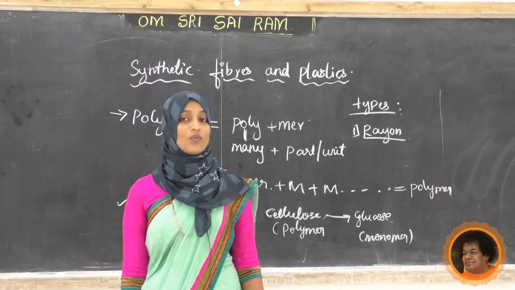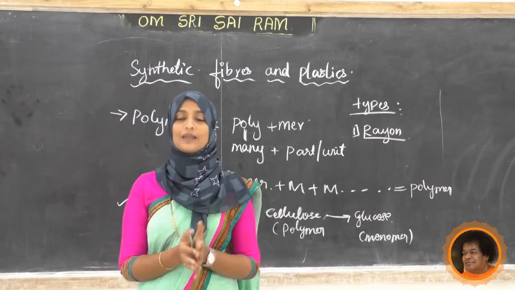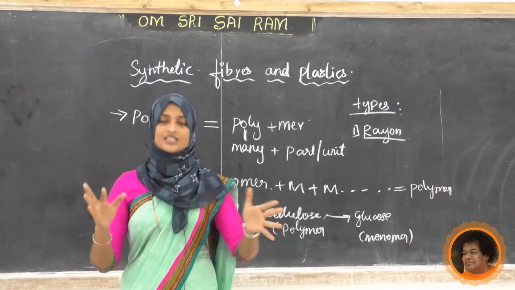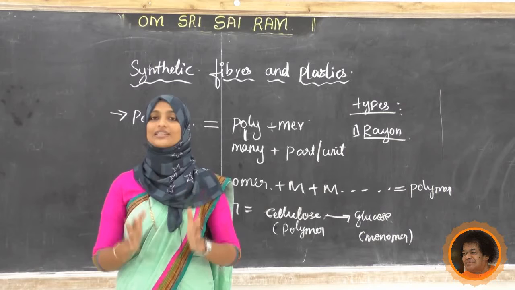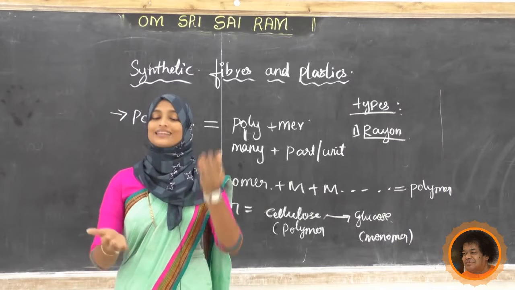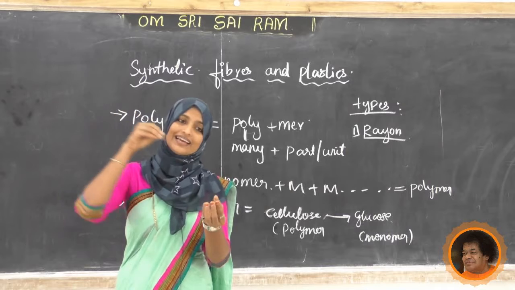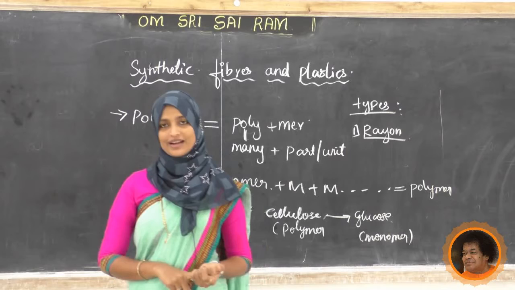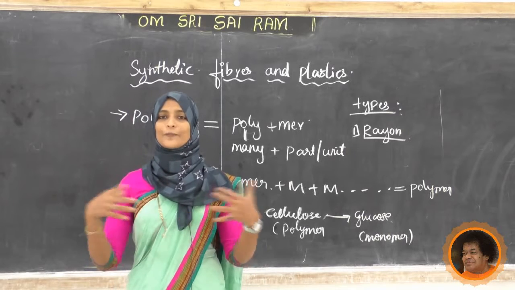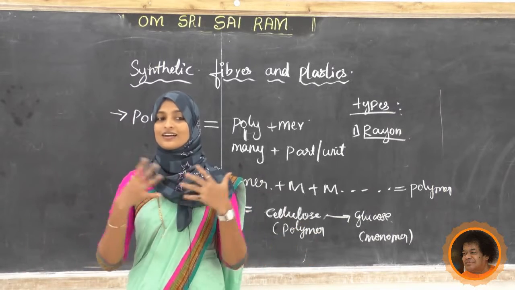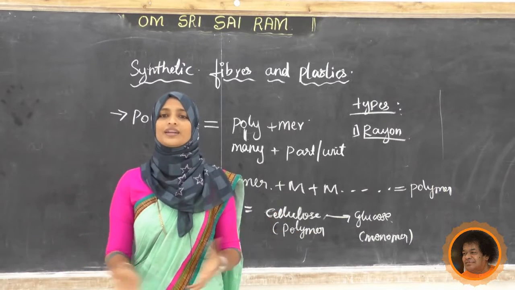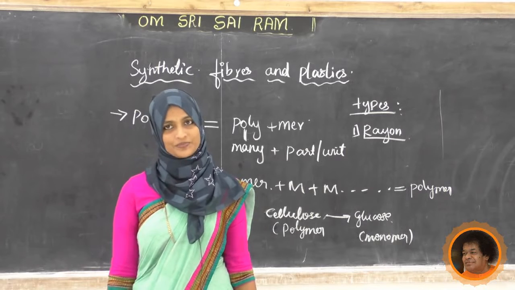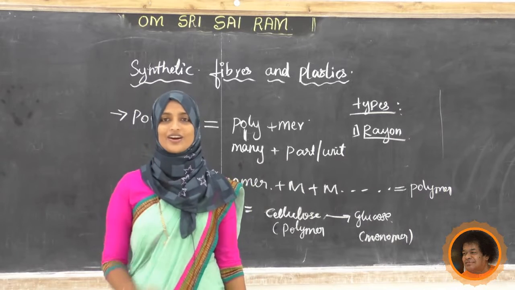Okay, actually what they are doing, they are taking the wood pulp and treating it chemically. It is an industrial process. In industry they are doing this. They take the wood pulp and give it a chemical treatment, and they are preparing a nice, colorful, very cheap and differently colored artificial silk. That silk is called rayon.